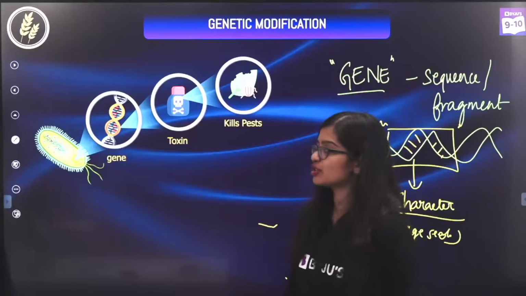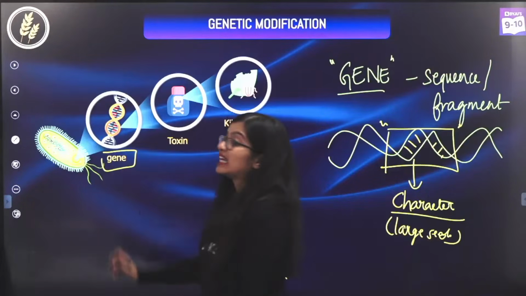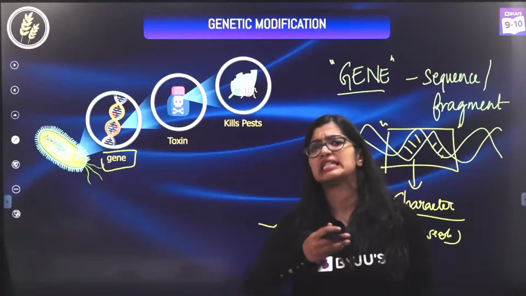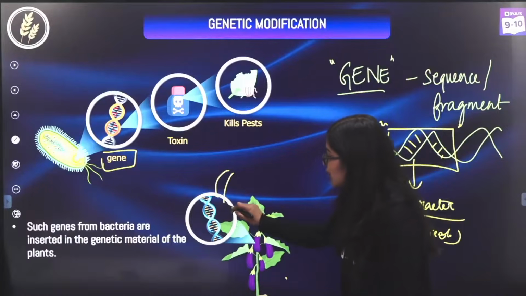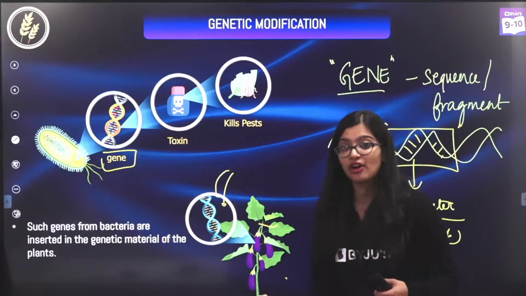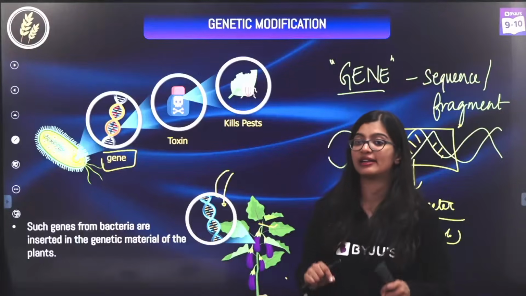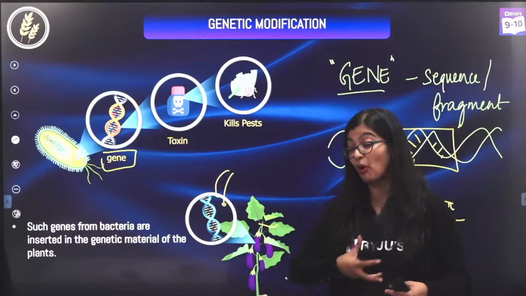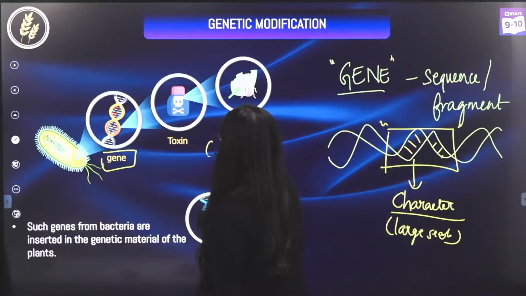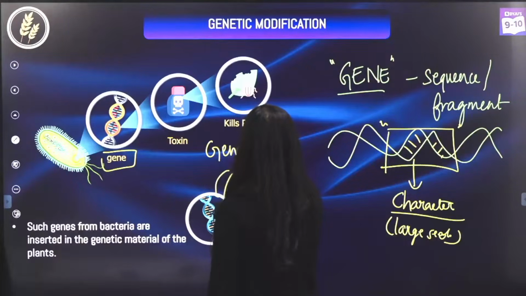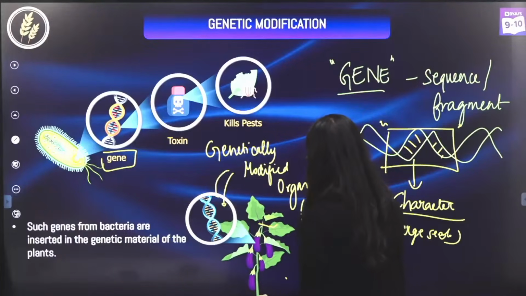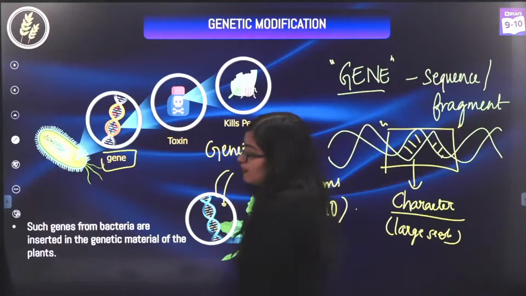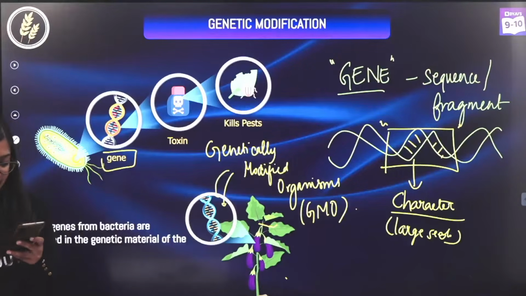So this is what you need to understand. And in genetic modification, we take a gene that we desire or that we like, and then we will insert it, or we will modify the genetic material of the plant. So organisms which have a modified genetic material, or where we modify the whole organism in general, is what we call genetically modified organisms, which you would have popularly learnt about as GMO. Are we clear, everyone? Are we clear?